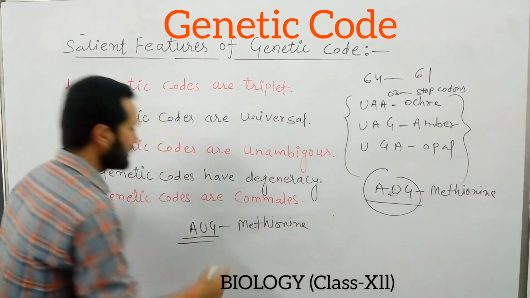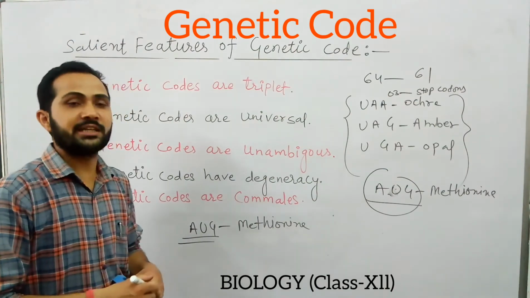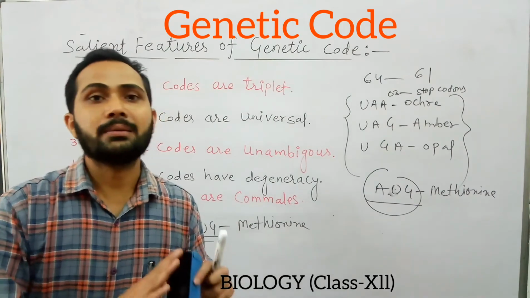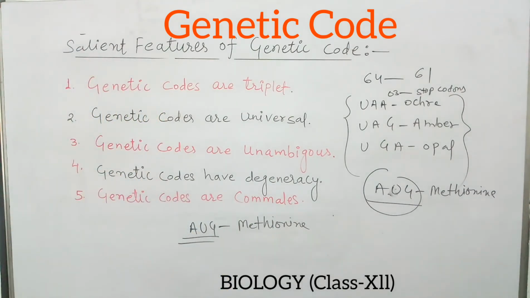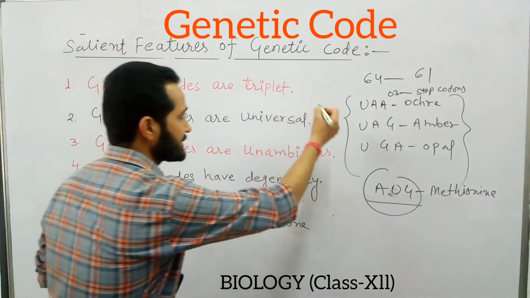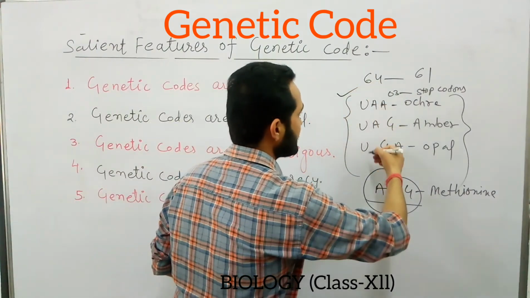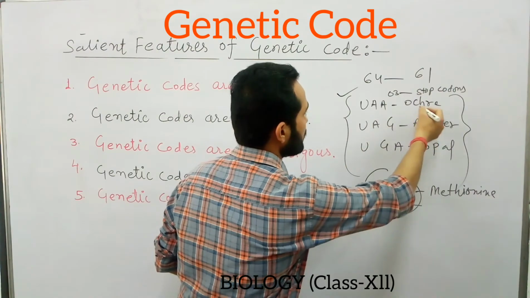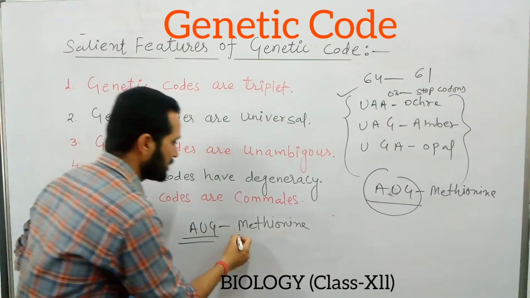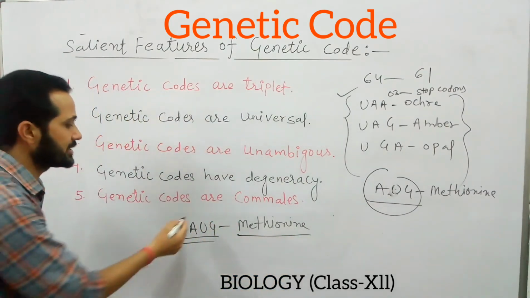So AUG is the genetic code which acts as the initiation codon most of the time, and it is responsible for the initiation process of translation. So this is the important thing. The stop codons are these 3: UAA, UAG, UGA, which are ochre, amber, and opal. On the other hand, the initiation codon codes the amino acid methionine, and it is AUG.